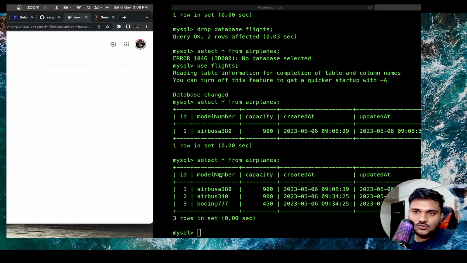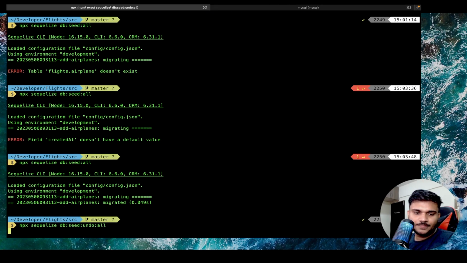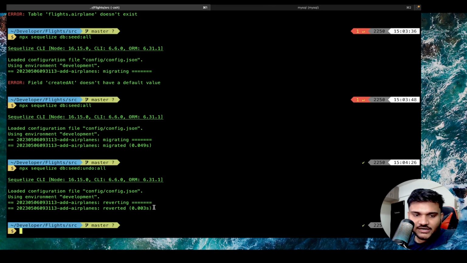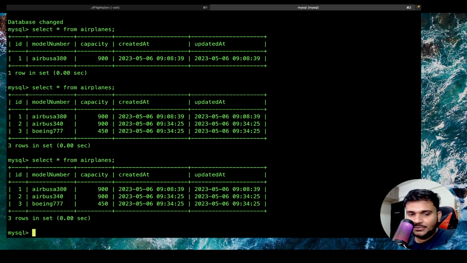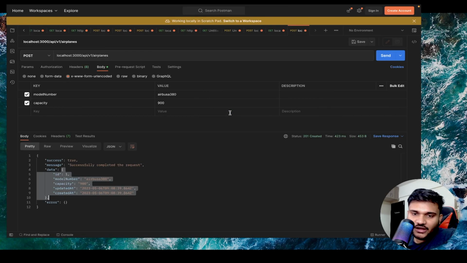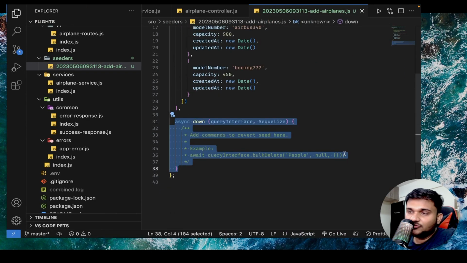Okay. So now if you do, let's say, db seed all undo, there is an undo command as well. So you can say undo all. In that case, let's see what happens. It says it's going to revert, but it didn't revert anything. Why? Because in your custom implementation, you have not implemented anything for down. What should happen in case of down, right?